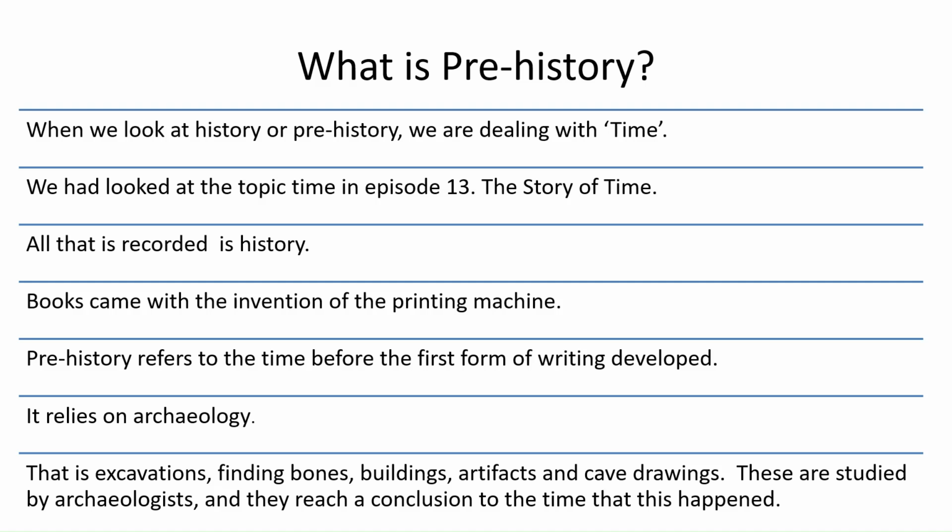What is prehistory? When we look at history or prehistory, we are dealing with time. We had looked at the topic time in episode 13, the story of time. All that is recorded is history. Books came with the invention of the printing machine. Prehistory refers to the time before the first form of writing developed. It relies on archaeology. That is, excavations, finding bones, buildings, artifacts, and cave drawings. These are studied by archaeologists and they reach a conclusion to the time that this happened.